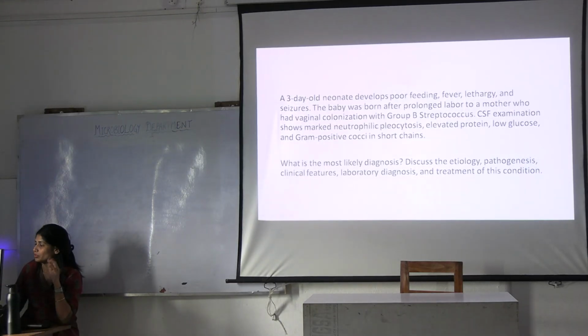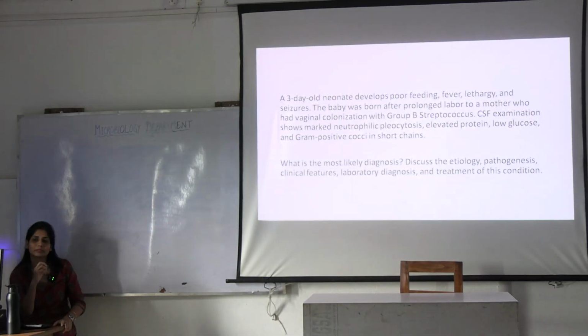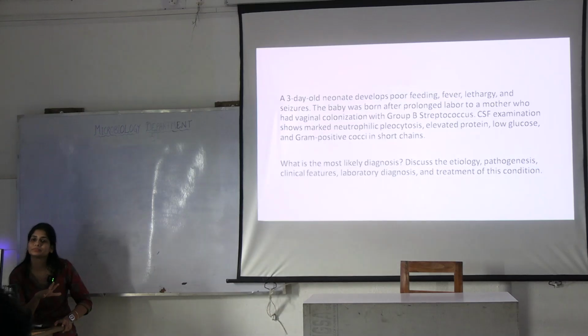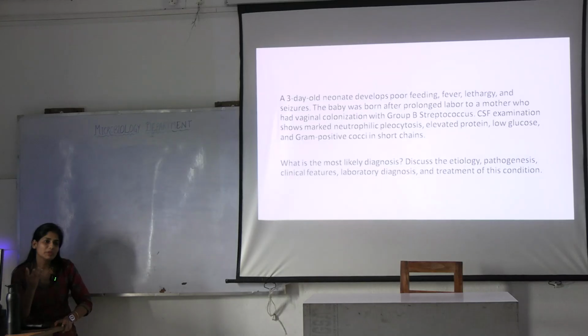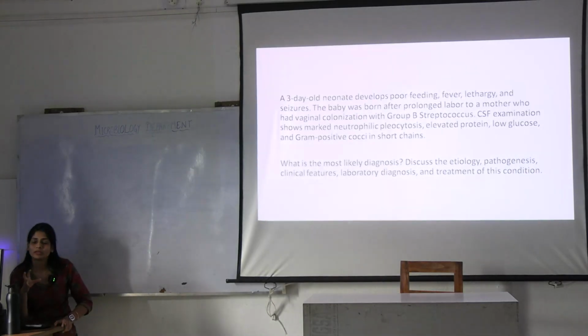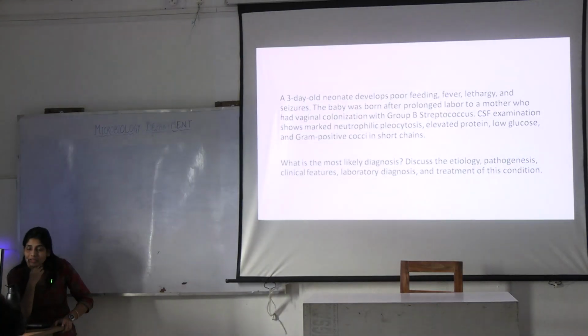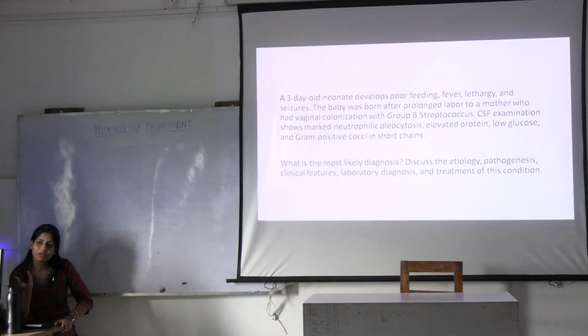Okay. You understand the CSF examination by now? How do you do CSF examination? How do you describe tubercular, viral and bacterial? Can anybody tell the differentials? Neutrophilic predominance is seen in which? Lymphocytic in tubercular, and low glucose will be found in bacterial. One feature of viral. Clear. What do you mean by clear? Transparent. Okay.